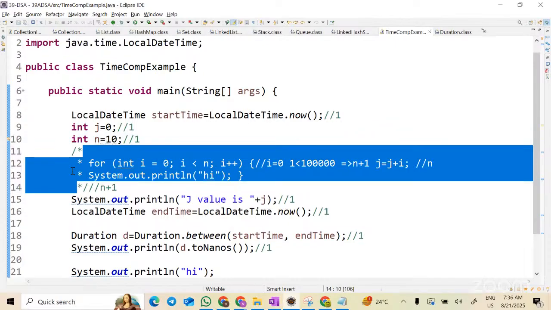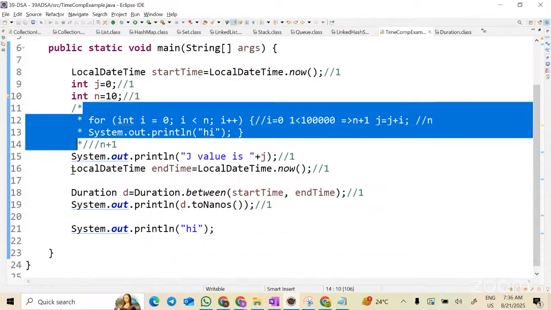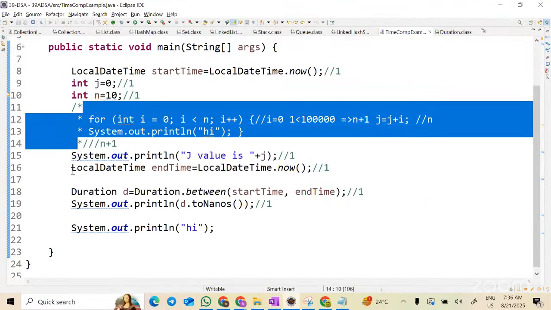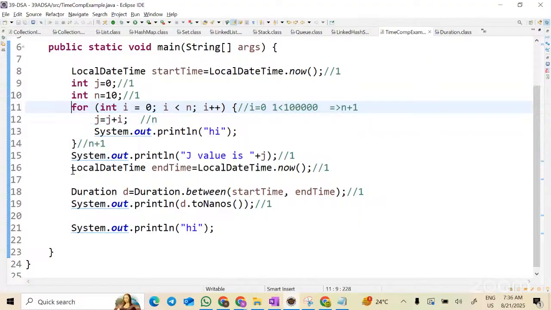If I comment this line, the for loop is not there, then all are ones, correct? All statements will execute only once. Then the time complexity of that program will be Big O of 1. So time complexity is not only for sorting algorithms and searching algorithms. In any simple Java program, you can identify the time complexity. There are many for loops which we are going to see in the upcoming classes, but this is an introduction to time complexity. Time complexity is nothing but the time taken by the program.